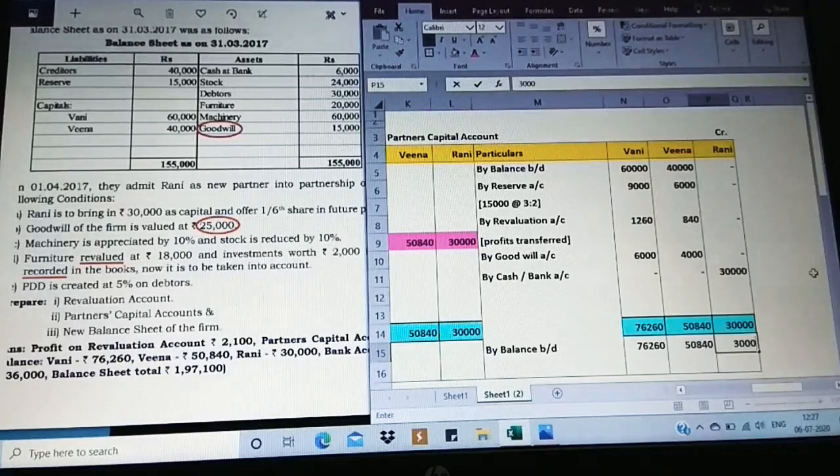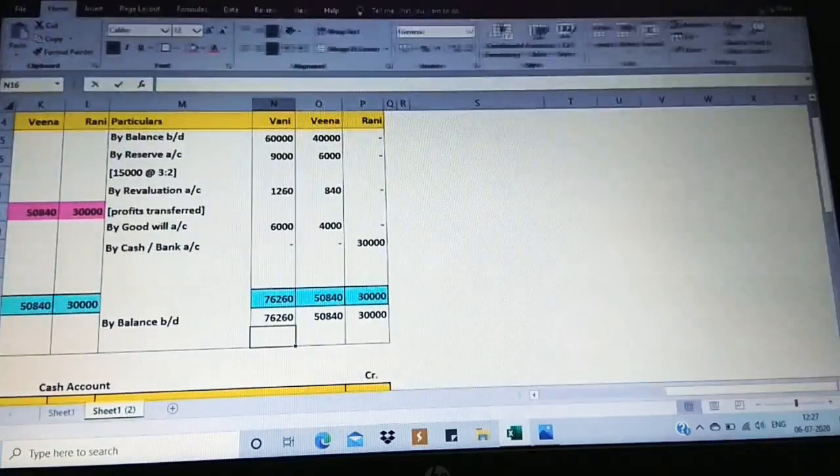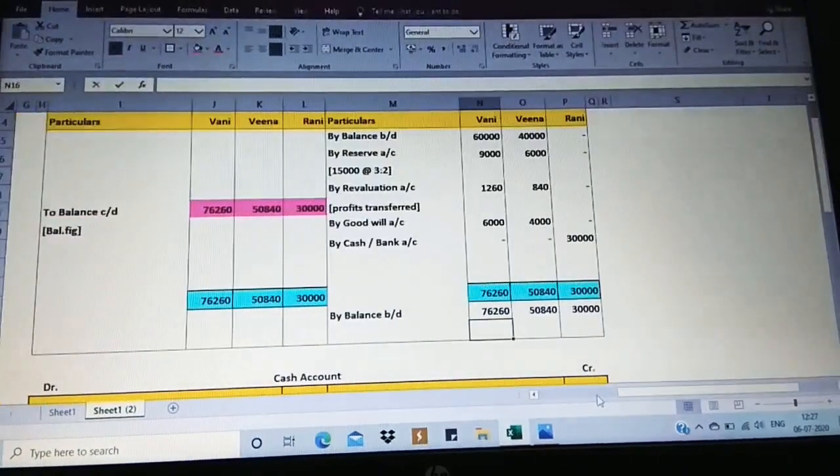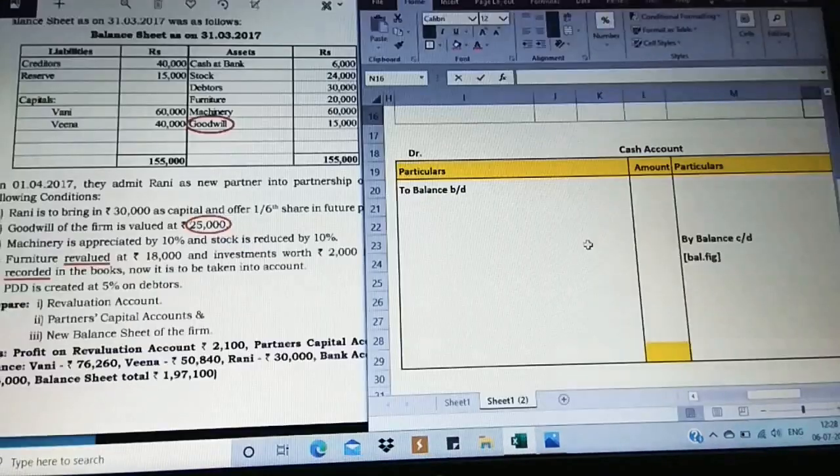I guess this solution is very simple. The calculation of this particular exercise is very simple. Only goodwill was the main thing which we had come across as something new, right? Okay, now let us check the complete picture of partners capital account. This is clear. Yes, now let us go for cash account. Yes, now coming to cash account.